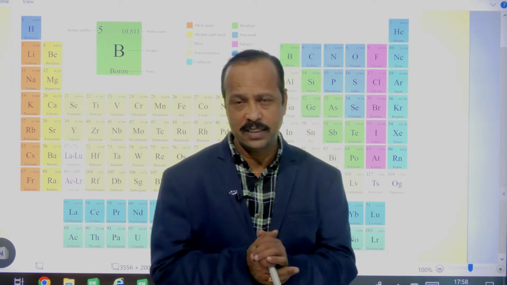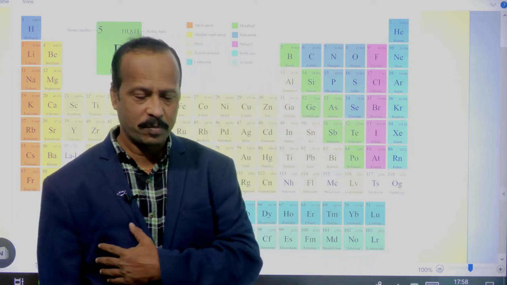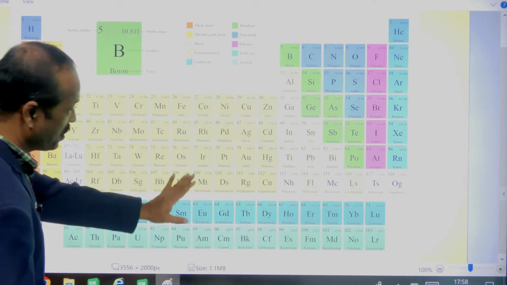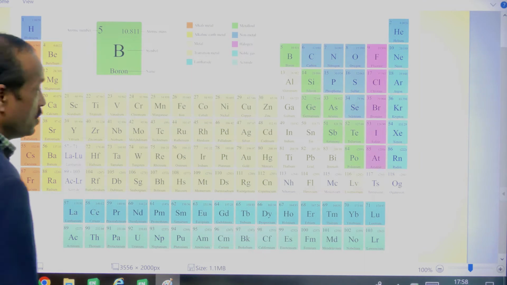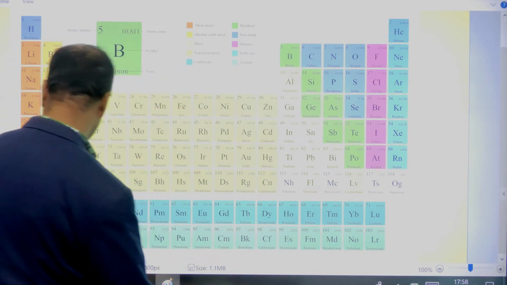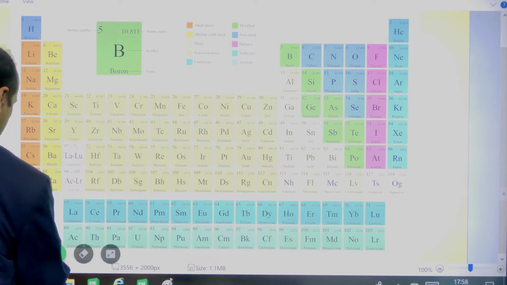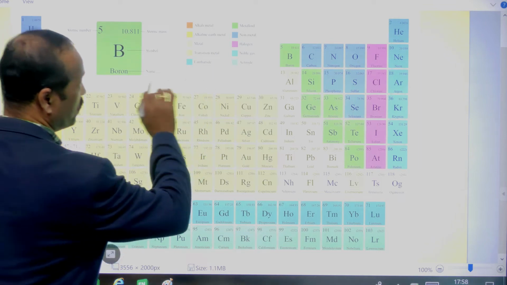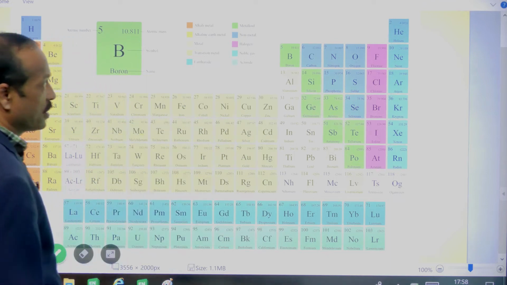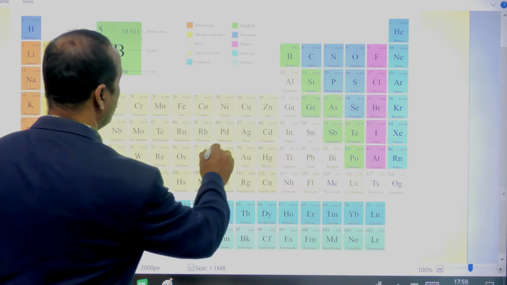So, okay, we will see all these things step by step, one by one. The total 118 elements are arranged in this periodic table. Now if you see the arrangement, as I told you, it consists of 18 vertical columns, 1, 2, 3, 4, and these vertical columns are called groups. What are they called? Groups.